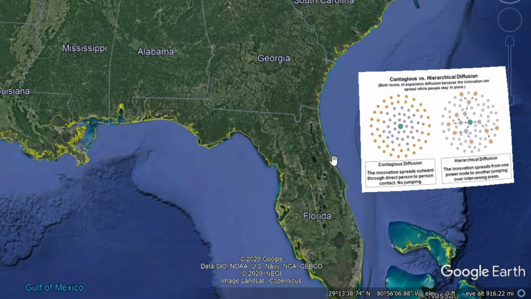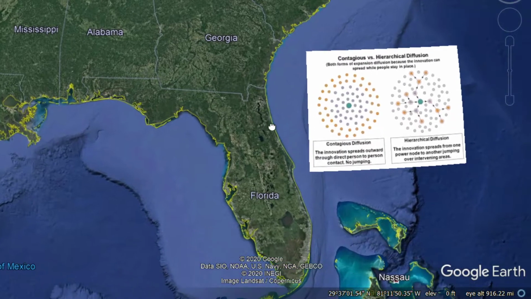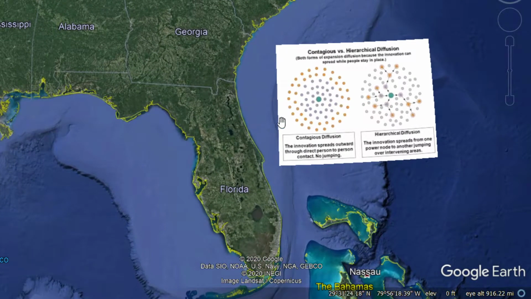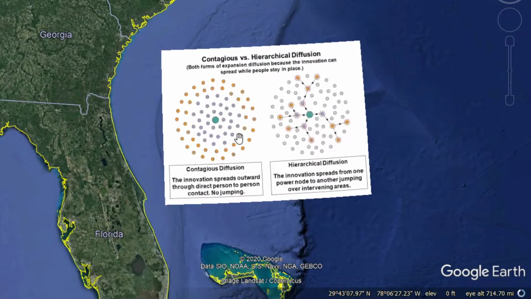But whatever it is, it's going to spread from place to place, and it's going to do it in a couple of ways. So there are three different types of diffusion: relocation diffusion, hierarchical diffusion, and contagious diffusion.